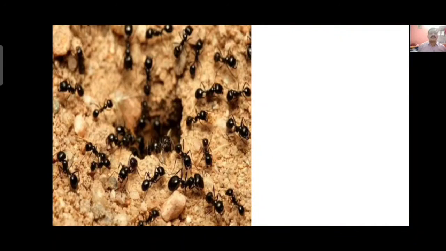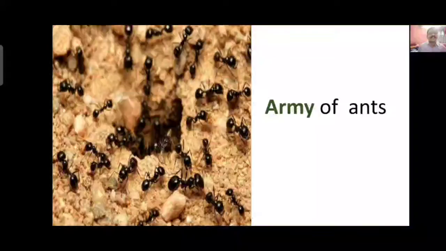Next one. Here we can see so many ants coming out of the hole. They are said to be army of ants. You have also seen this thing, when ants come out from a hole, one or two never come out, they come out in large numbers, more than 50, 100, like this in a group. They are said to be army of ants.